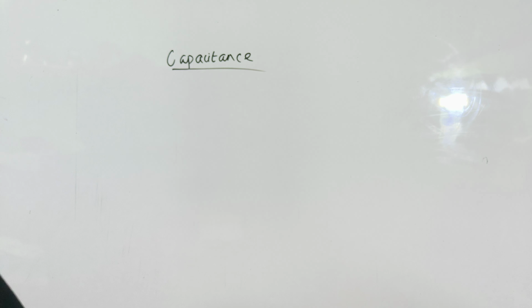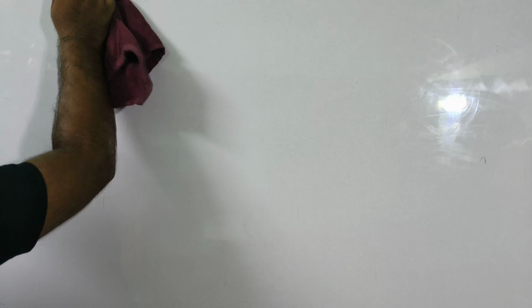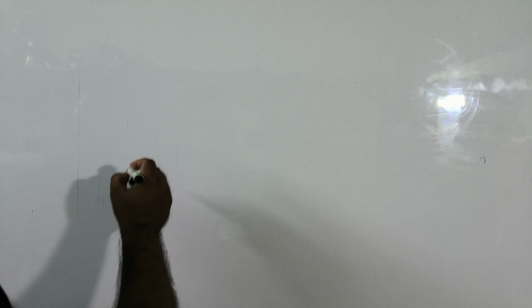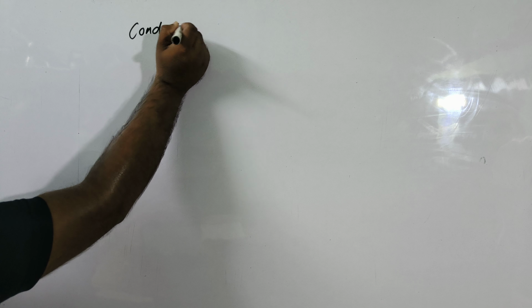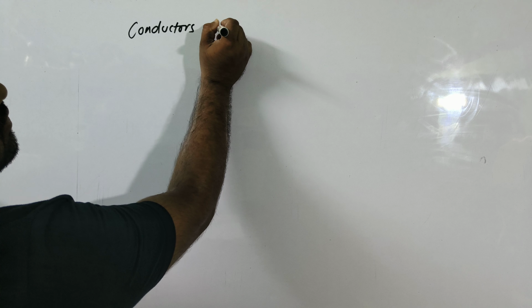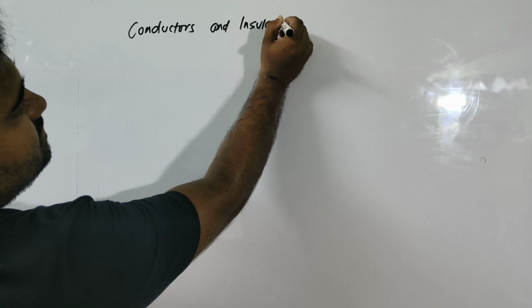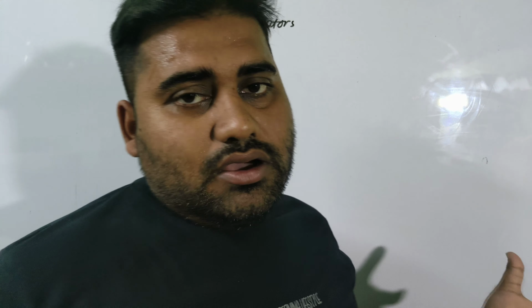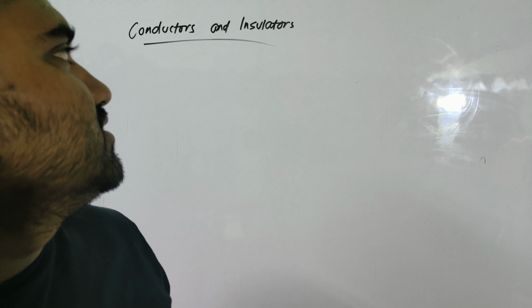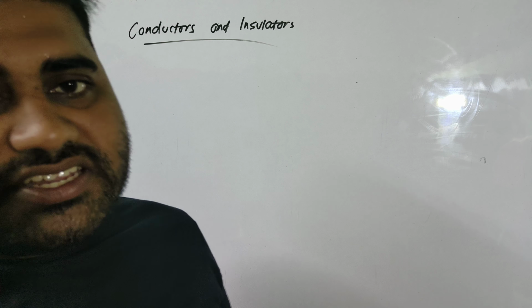So let us just understand the concept of conductors and insulators. For now you need not go through these things in detail, and you have also read solid state in chemistry as well.